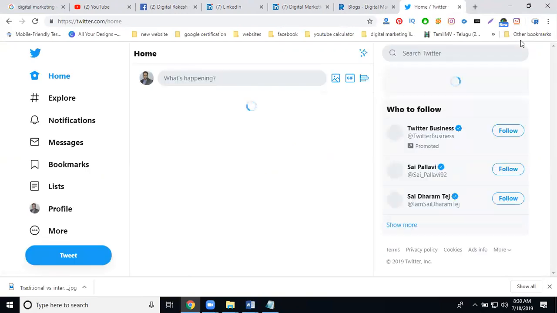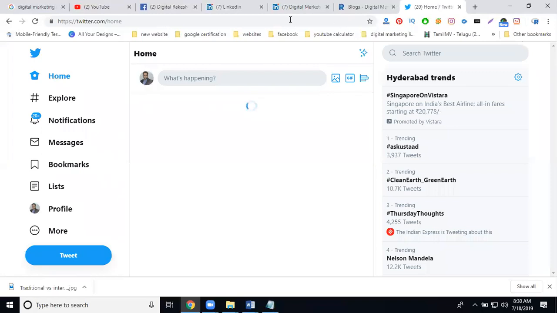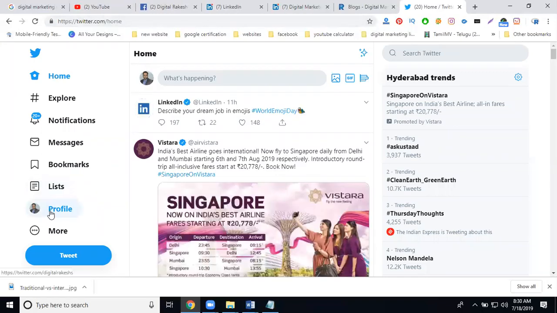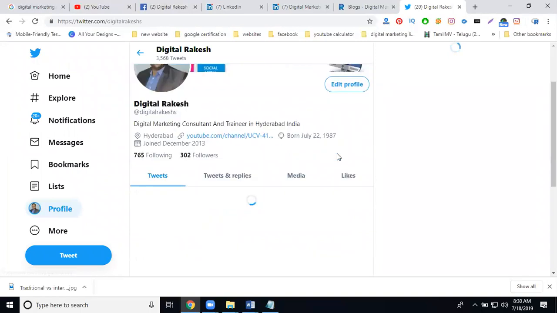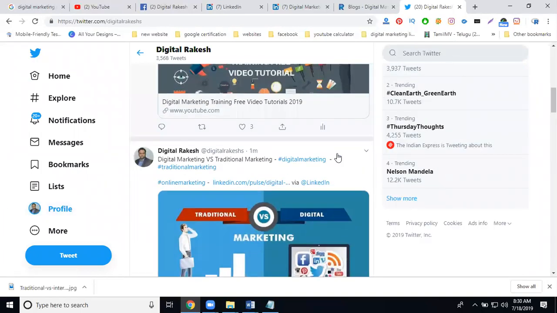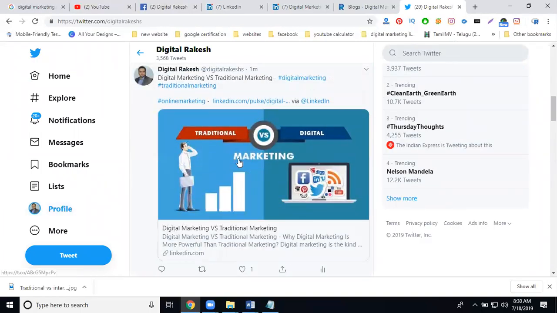Two things I will tell you. On Facebook, how we can show the article. On Twitter, how to show your article. Go to profile. Done article. Now click the article here.